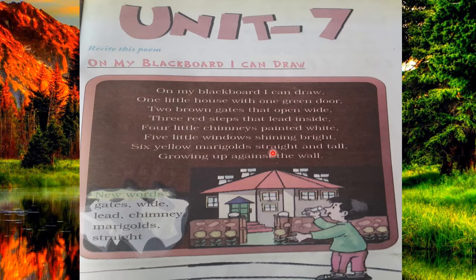It's a very lovely house drawn by this little boy. So do all of you like this poem? Very good. And now there are some new words for you.